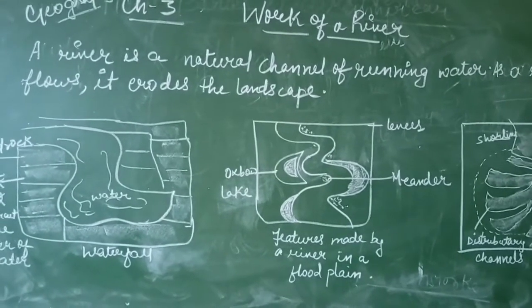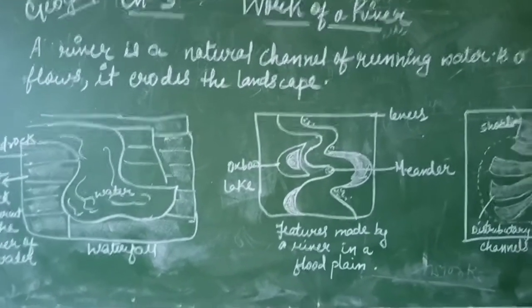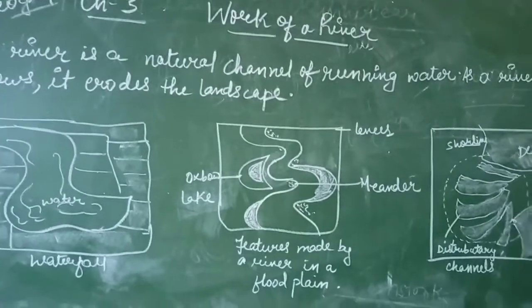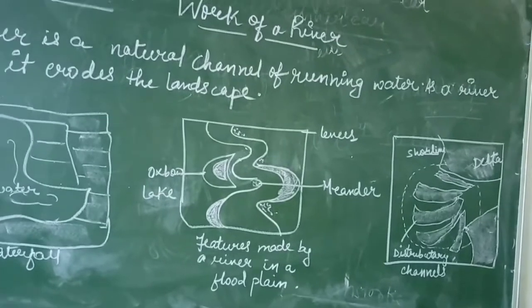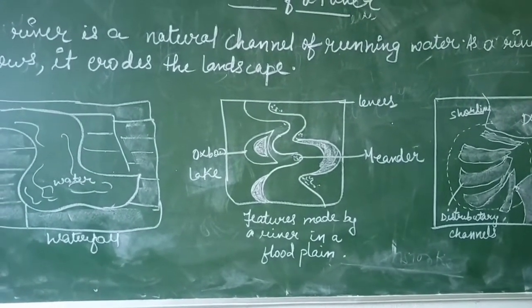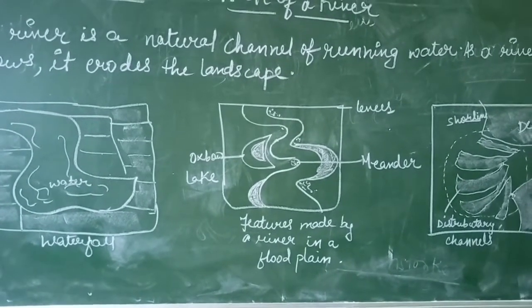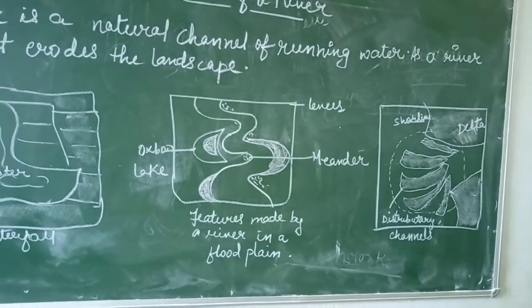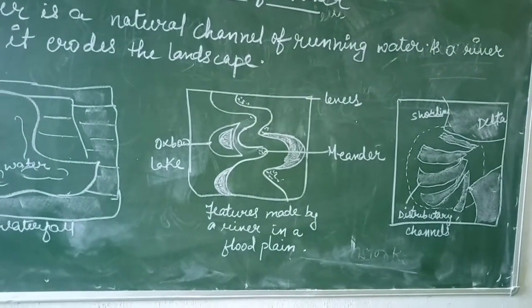Sometimes the volume increases and the river overflows its banks, flooding the surrounding area. The fine sediments of silt and clay are deposited along the banks by the flood water.